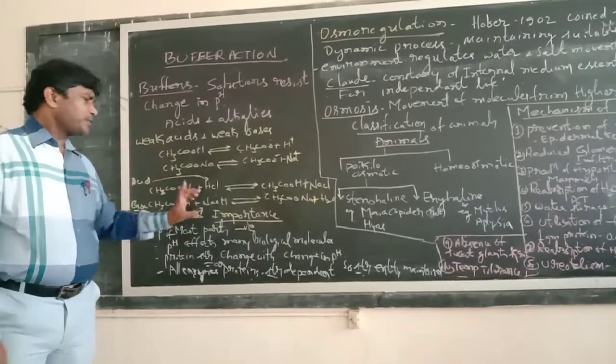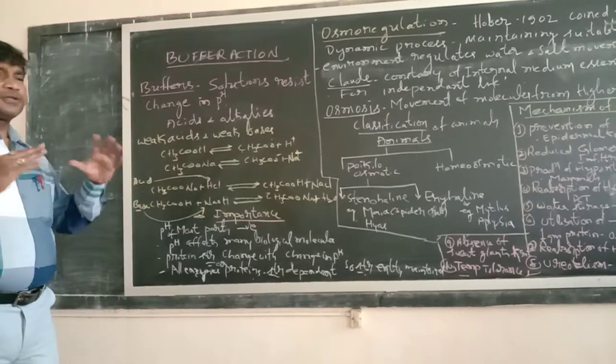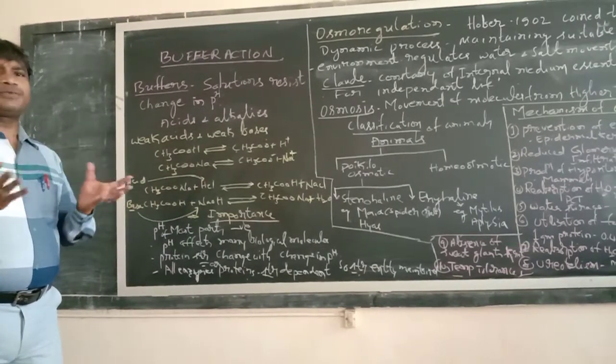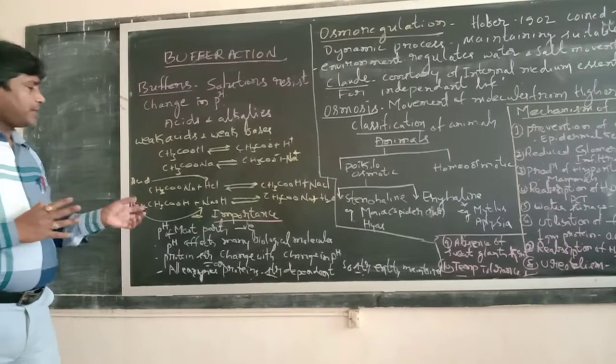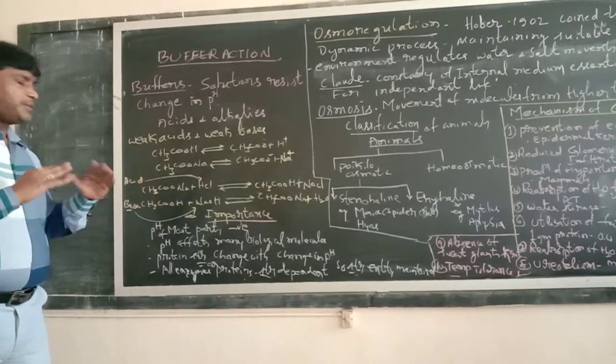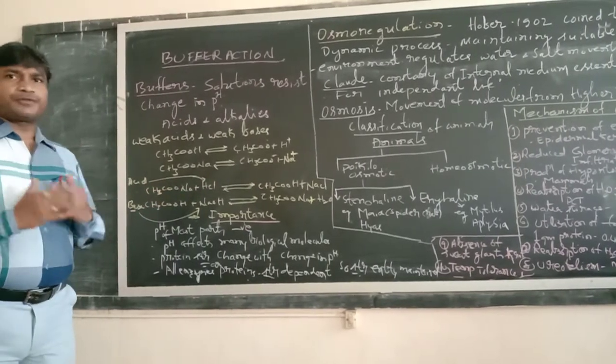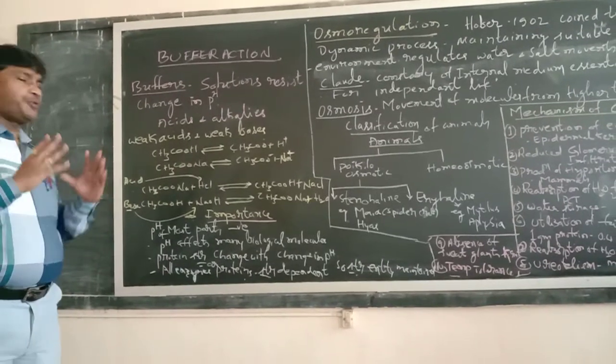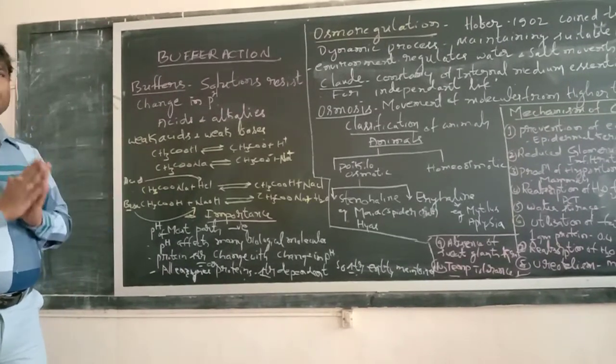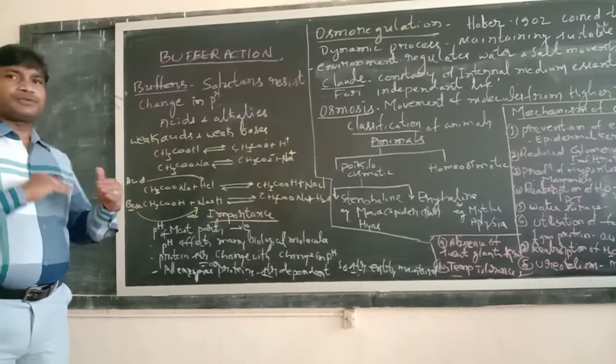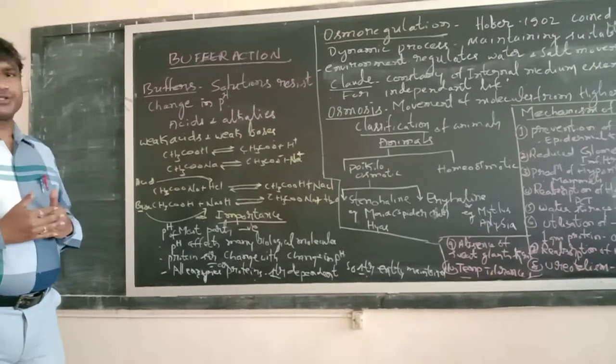Proteins are the larger compounds present in our body, and for the normality of the proteins a certain pH is to be maintained, otherwise the protein structure is going to alter.